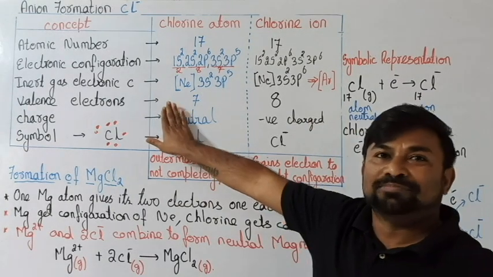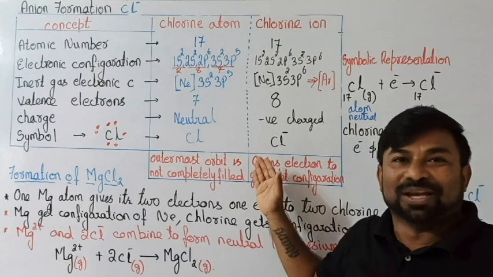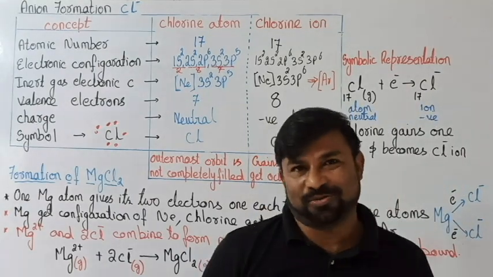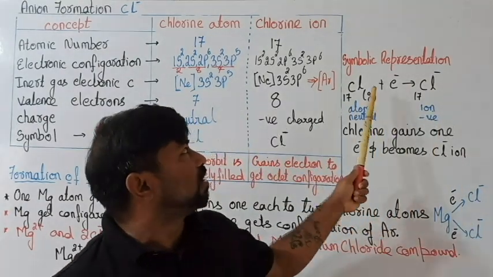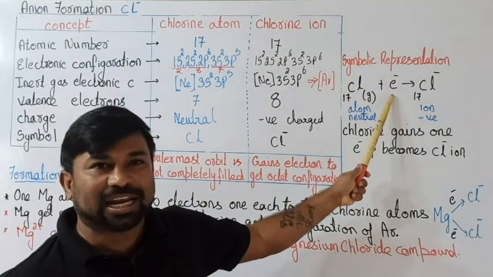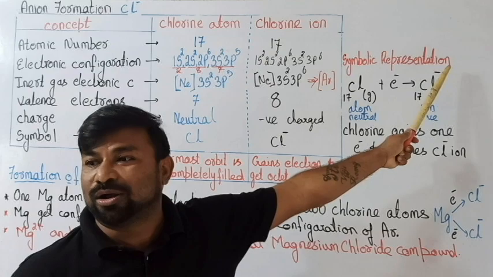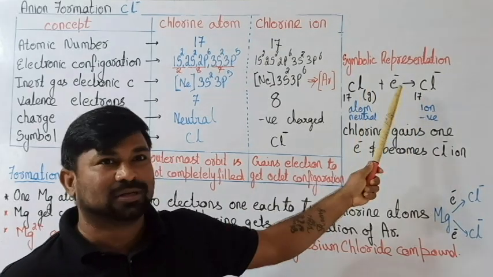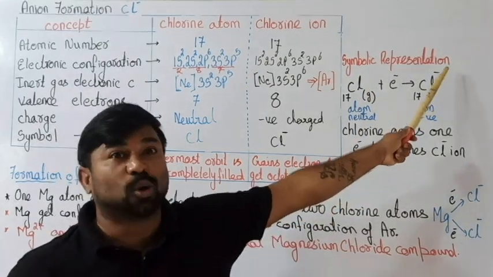So the chlorine atom became a chlorine ion, a negative ion. Is it clear? That's what I am showing with the picture here. Chlorine gained one electron and became a chlorine ion.